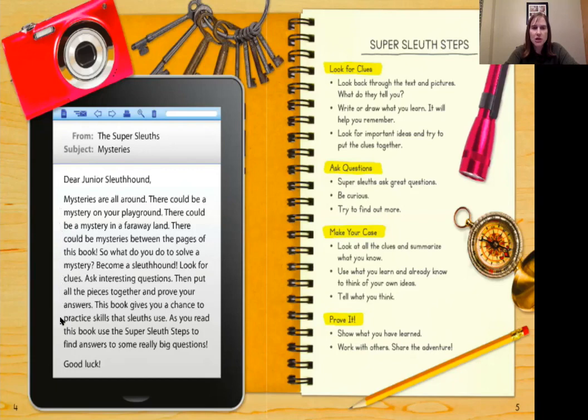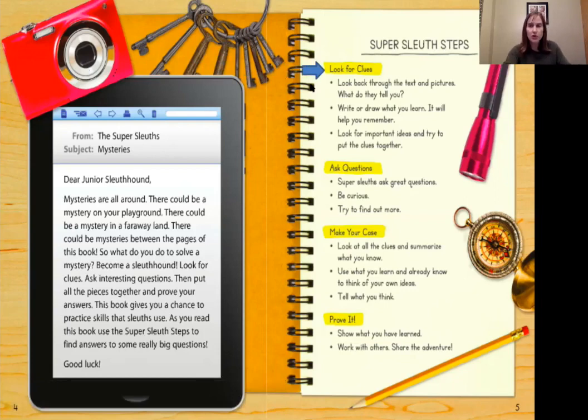This book gives you a chance to practice skills that sleuths use. As you read this book, use the Super Sleuth steps to find answers to some really big questions. Good luck. Pay attention to that very last sentence. Use the Super Sleuth steps to find answers. If we're going to use the steps, we need to make sure we understand them. So let's look at these steps. The first one, look for clues.